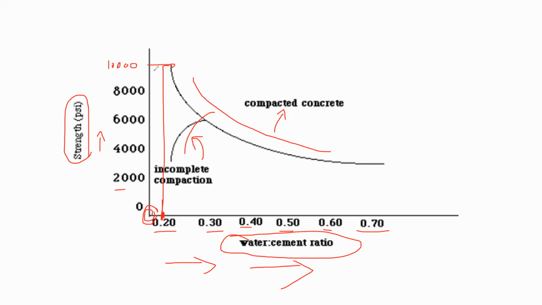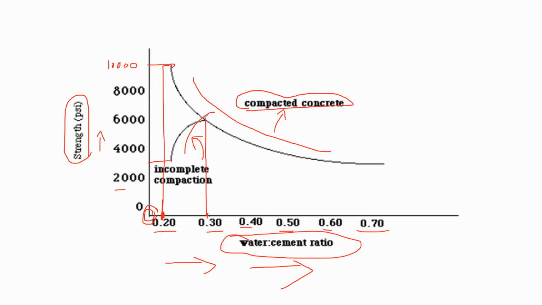Okay, strength is 10,000 for compacted concrete. For what? For compacted concrete. Now, for 0.2 water cement ratio, you can see the strength in compacted concrete is around 3,000, and as there is an increase in the water cement ratio, now for 0.3 water cement ratio, you can see here the strength is 6,000 for both compacted concrete and incompacted concrete.